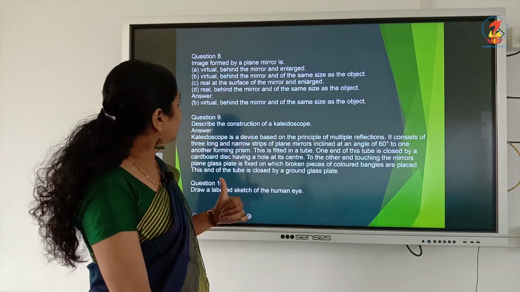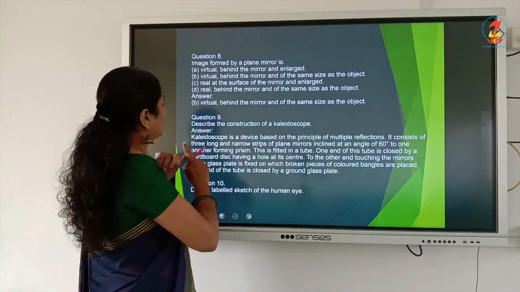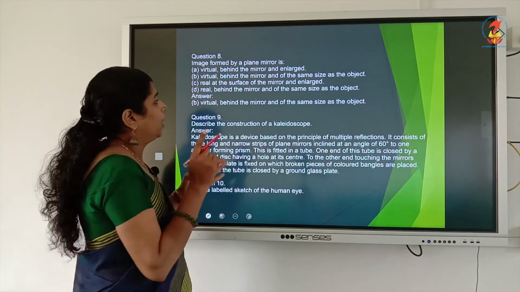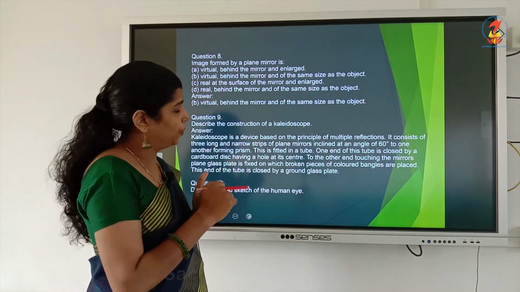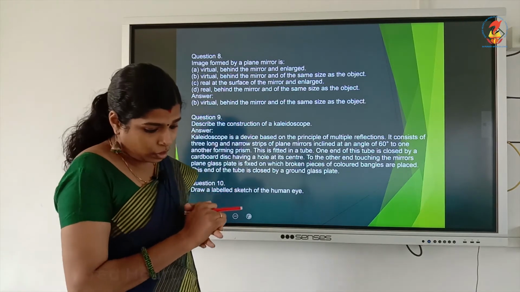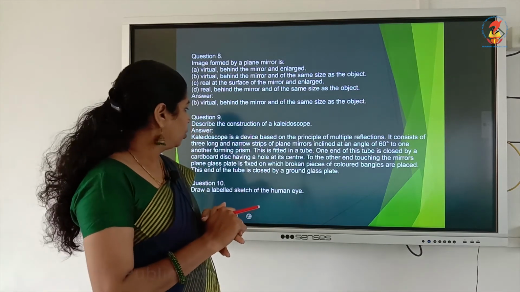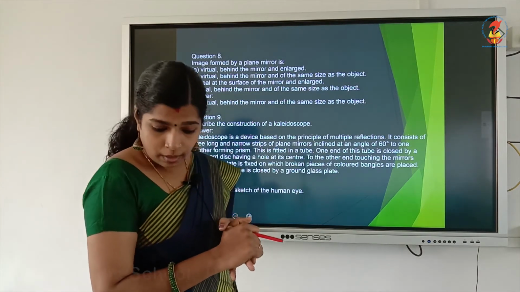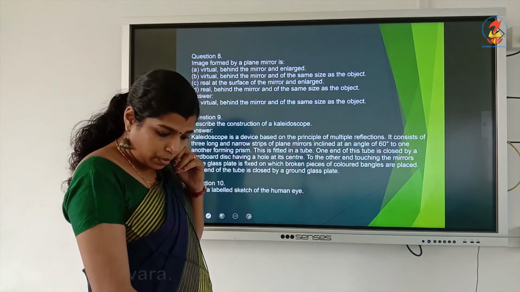Then 8th one. The image formed by a plane mirror is virtual, erect, behind the mirror and of the same size as the object. Then 9th one, the construction of a kaleidoscope. 10th one, draw the structure of the human eye. So, we will mark all these things in the textbook itself.